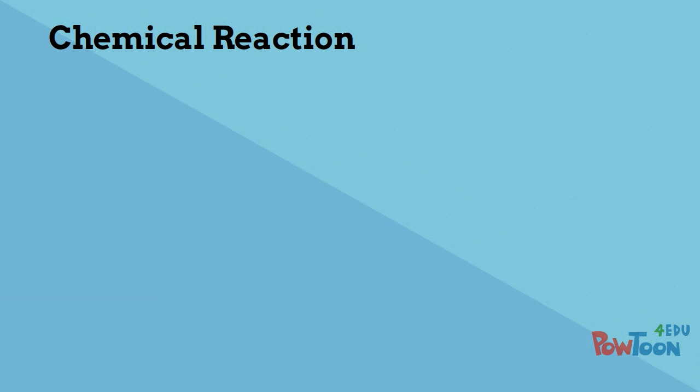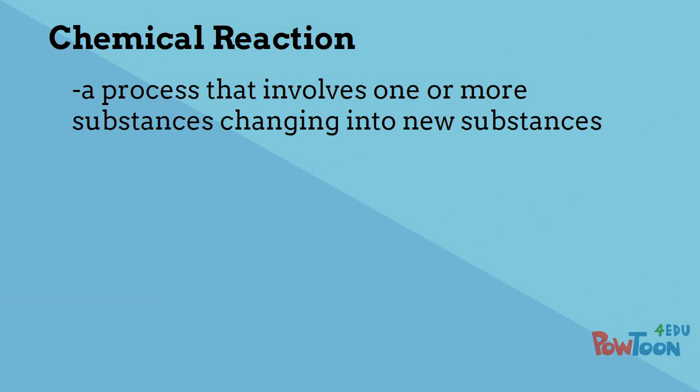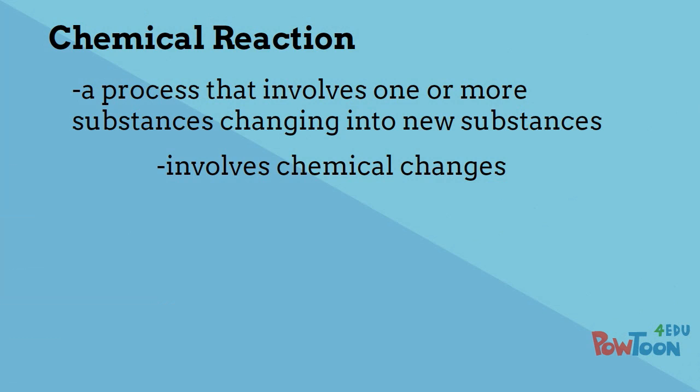Compounds can be made or changed through chemical reactions. A chemical reaction is a process that involves one or more substances changing into new substances. The changes that occur are called chemical changes. More on these in a minute.